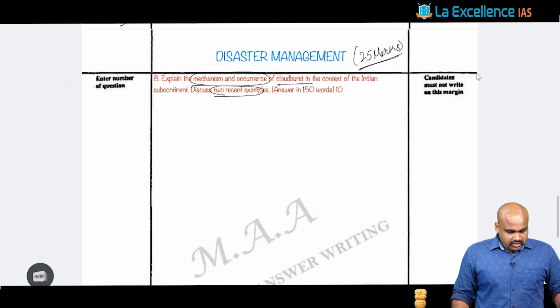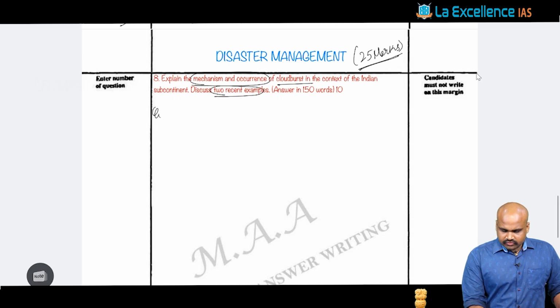Now we can give a simple definition of cloudburst as an introduction, which is given by IMD.